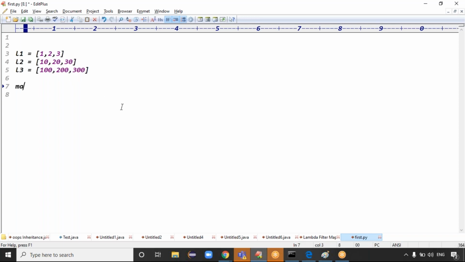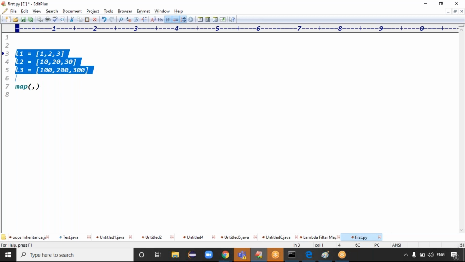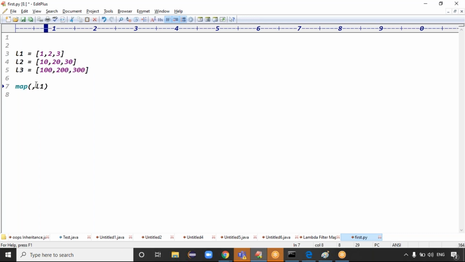Yes, if you want to get triple one, triple two, triple three, pass it to map as usual. But here, how many inputs do we have to take, guys? One input or multiple inputs? Multiple inputs, guys: L1 comma L2 comma L3. We have 3 inputs. Then the logic part, what is the logic part, guys?